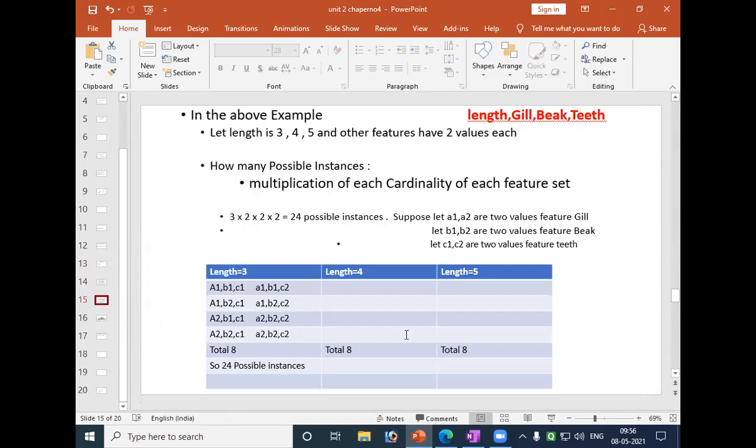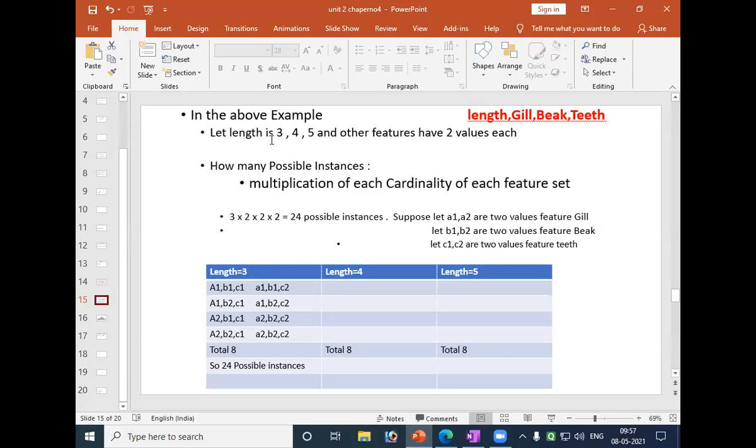We have clearly taken all possibilities, like length equal to 3.